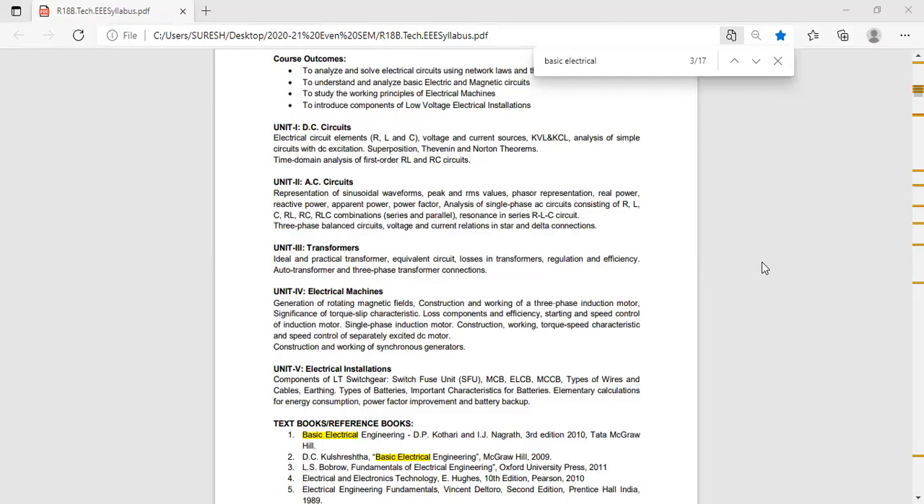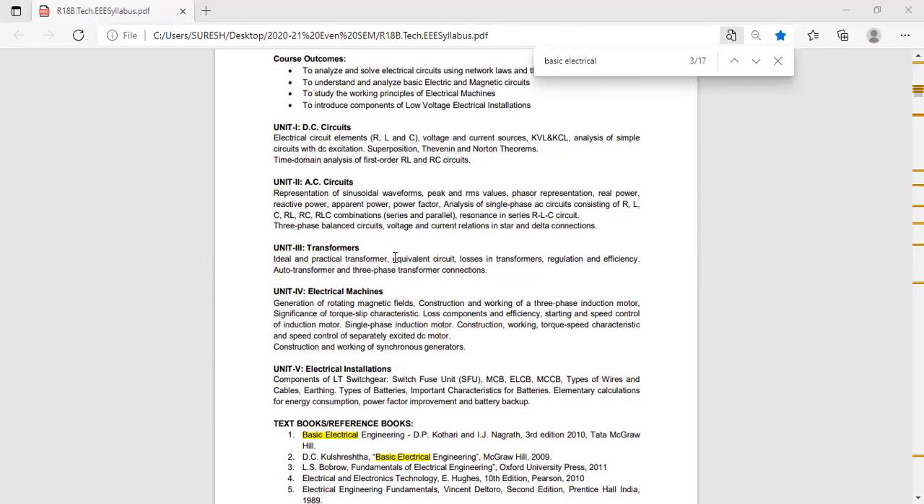Give the important questions in the third unit, fourth unit, and fifth unit. See, in third unit, important questions means here. Write down the questions I am telling.